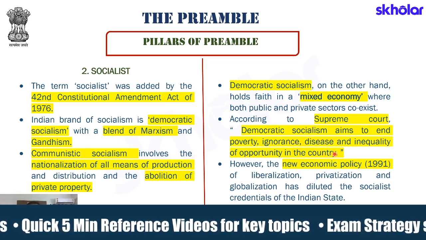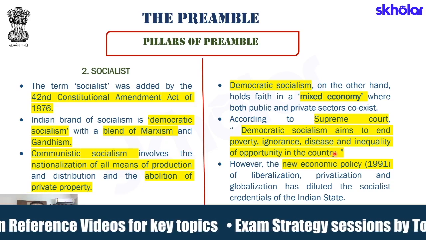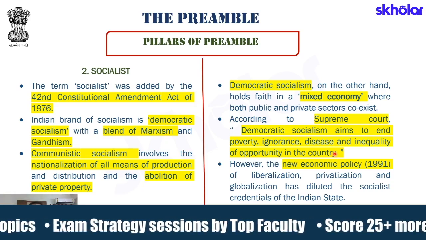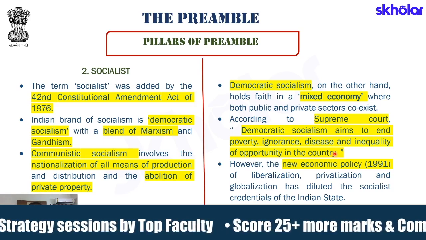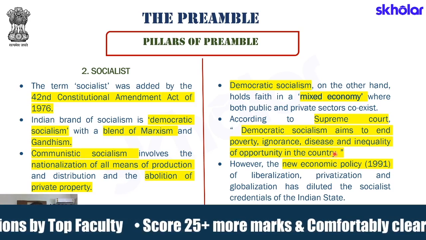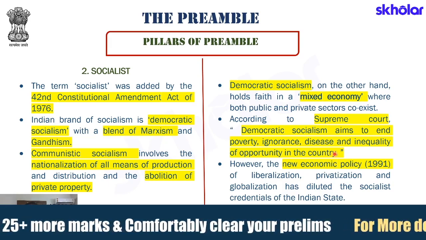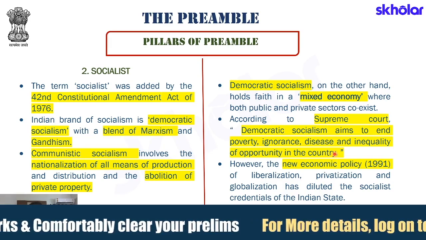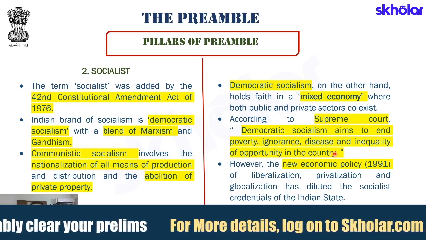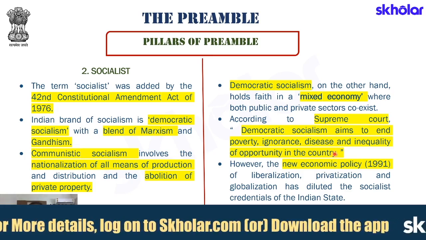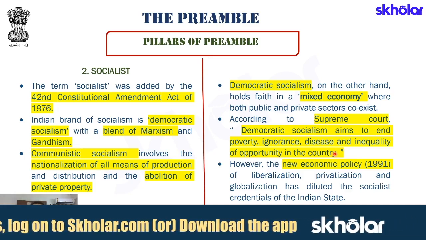The idea is that we believe in democracy and we believe in socialistic ideas. Our idea is to create a society by which we are able to take away poverty, make people who are depressed come into the mainstream. We also want to remove ignorance, that is, to spread awareness in education, and we want equality of opportunity to happen, and that is the endeavor of democratic socialism.